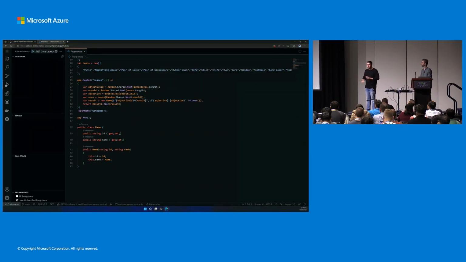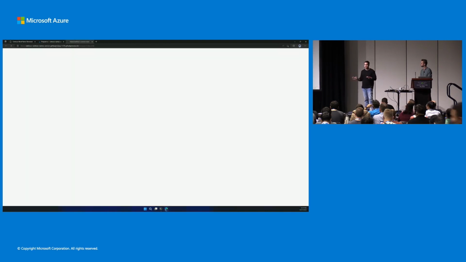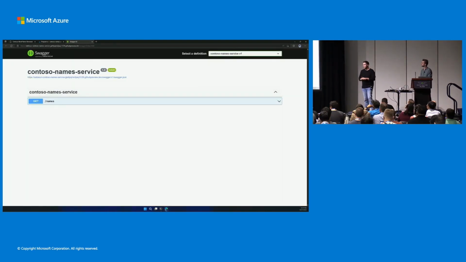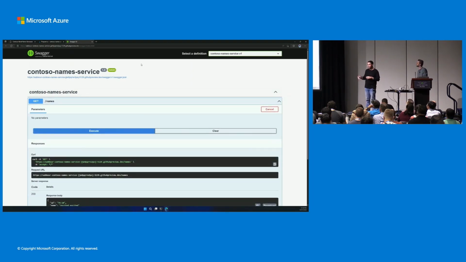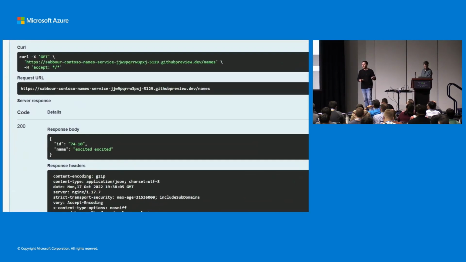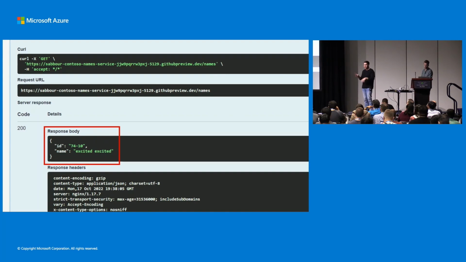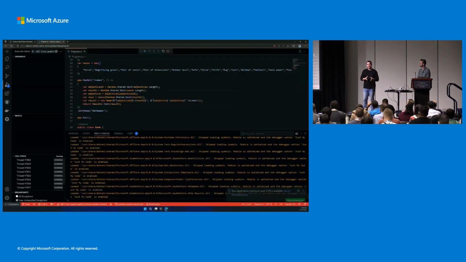So the logical next step would be to test out this backend code to see what's going on. So we can run our debugger just like we do with any other project or service that we've been working on. Nothing different. And we see that the code executes and that everything looks all good. But it's very important to note that this is not running on a Kubernetes cluster yet. This has not been containerized. This is purely running on GitHub Codespaces. So the logical segue here is, how do we take what we have currently in this code space and containerize it and put it on an AKS cluster?